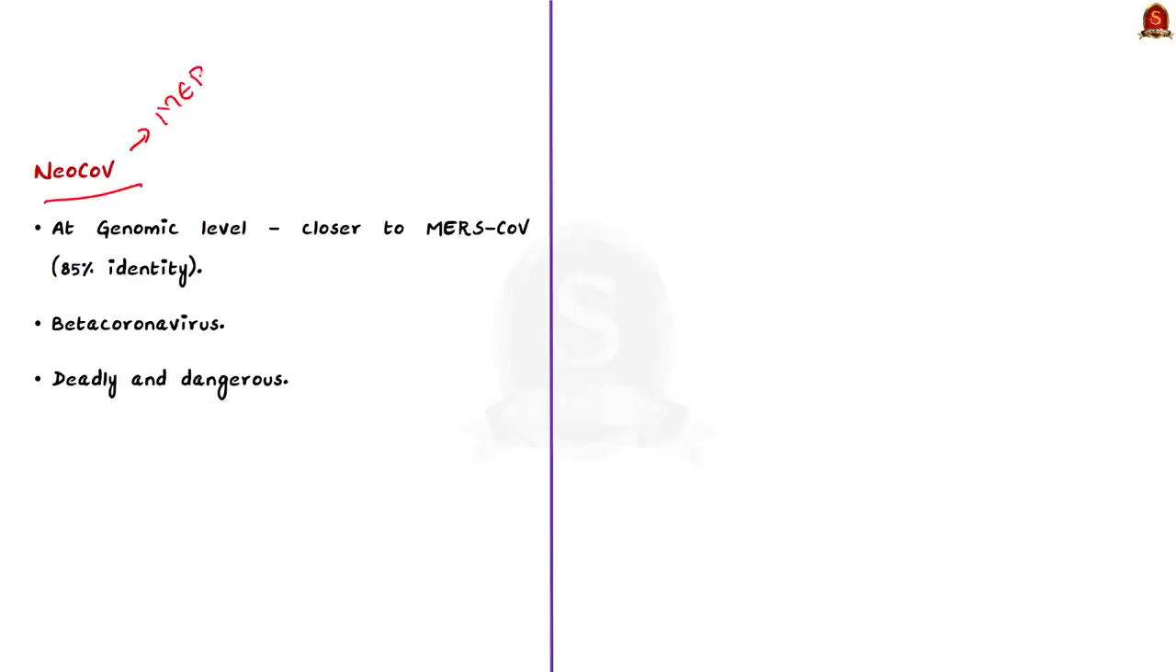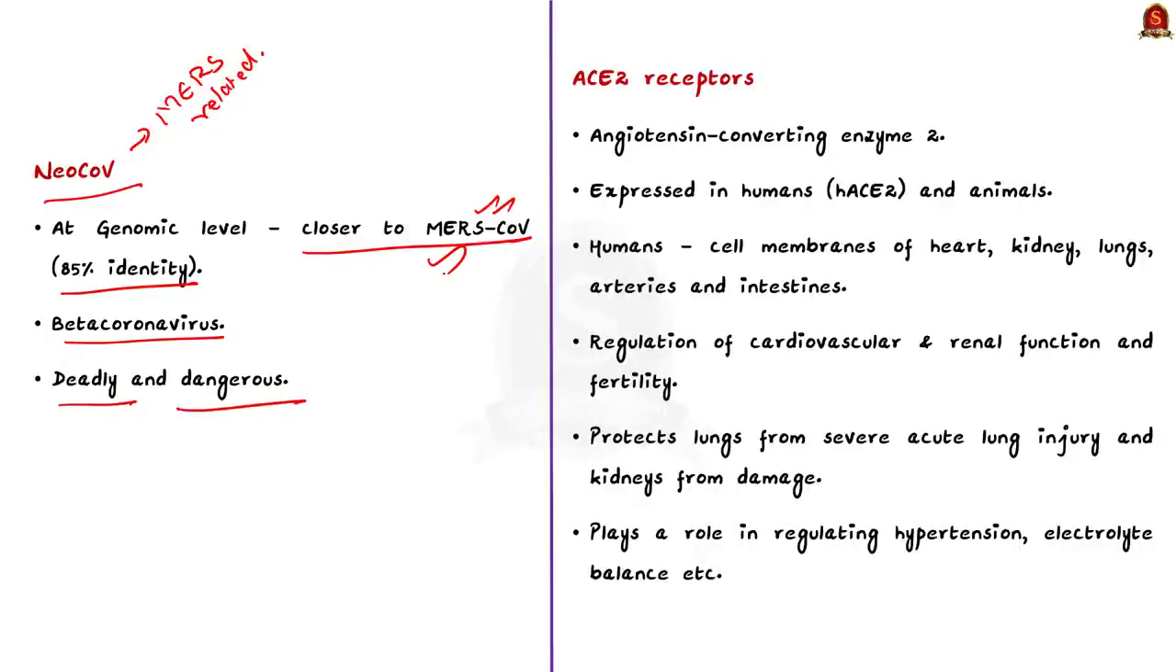Note that at the genetic level, NeoCoronavirus is closer to MERS coronavirus than other bat coronaviruses. There is 85% identity at the whole genome level. So, it is also a beta coronavirus. Therefore, it is also deadly and dangerous like MERS coronavirus. But now, why is it suddenly in the news? See, researchers have found that after some molecular changes, the NeoCoronavirus can also efficiently infect human cells using the same pathway as the SARS coronavirus 2, that is COVID-19. So, what is the way used by the SARS coronavirus 2 to infect human cells? It is the ACE2 receptors.